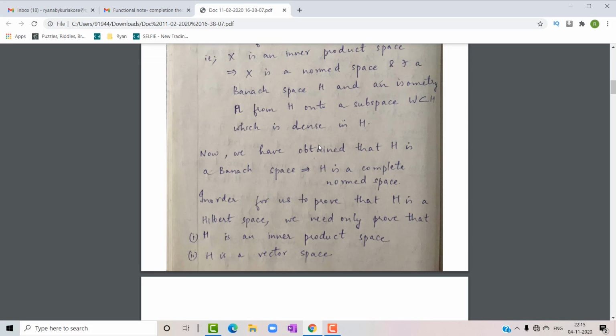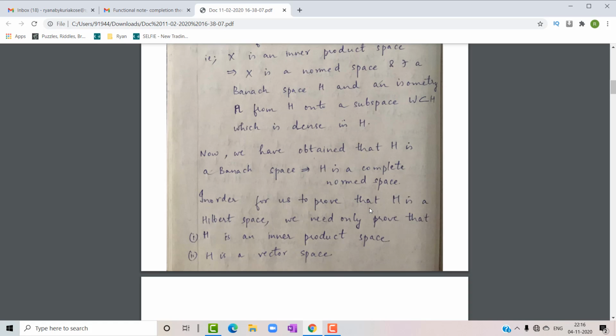So now we have got that H is a Banach space. What is a Banach space? Banach space is nothing but a complete normed space. But what we have to prove in this particular theorem is H is a Hilbert space, which is a complete inner product space. So right now we have got that H is a complete normed space. We also have to prove that it is an inner product space.